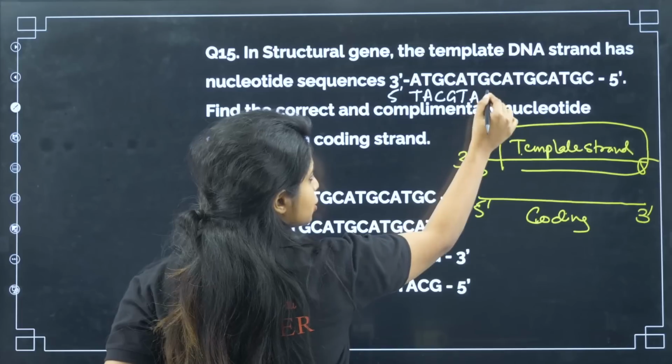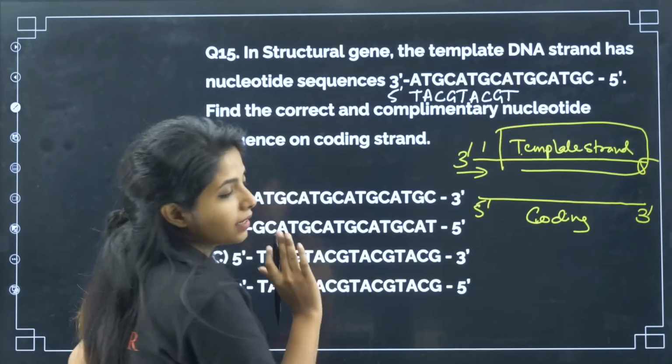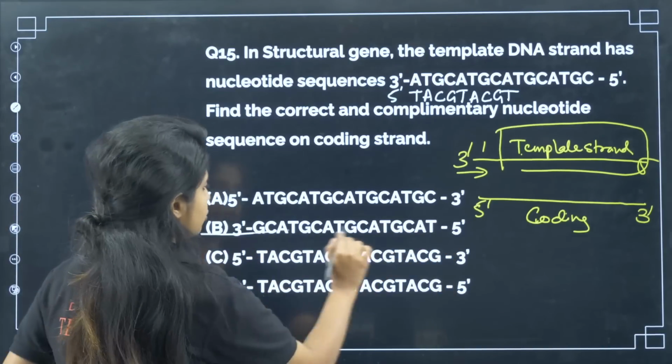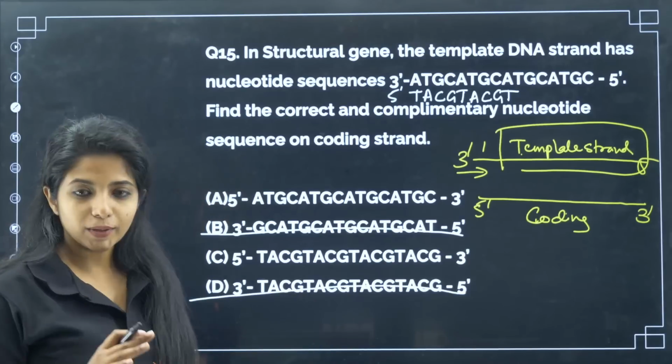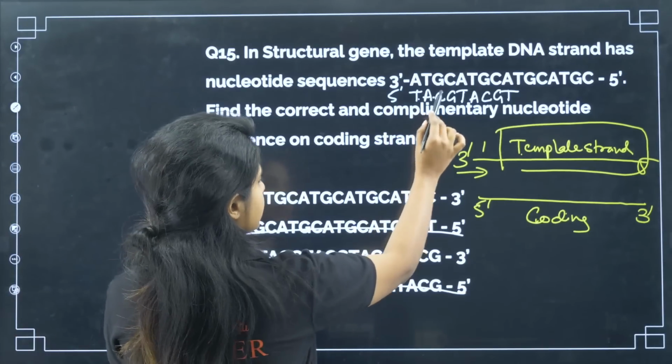T with A. G with C. C with G. A with T. Okay, until now we will try to find out. First thing, 5' to 3' should be the thing. So you have to cancel these options which do not say 5' to 3'. Okay, eliminate them. Okay, now you have to see TAC.